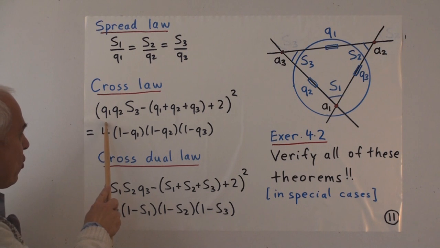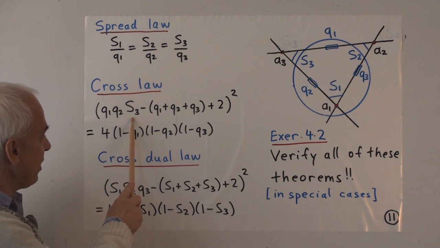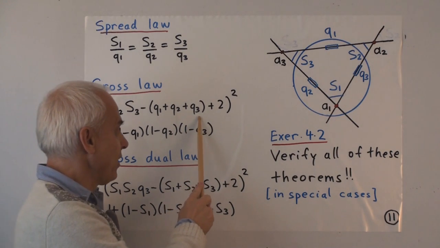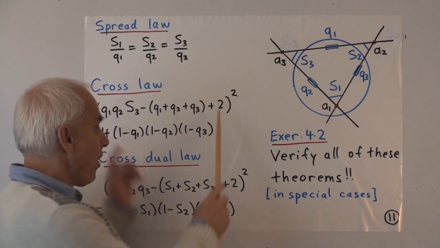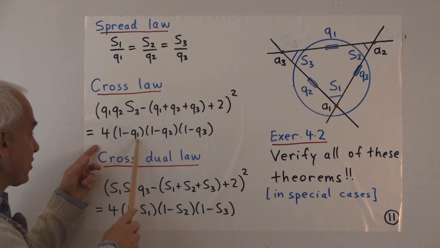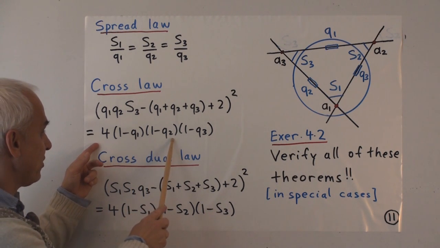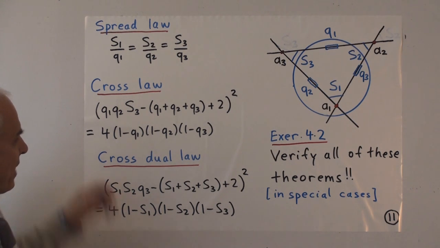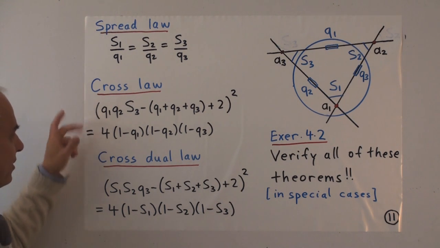And it says Q1 times Q2 times S3 minus the sum Q1 plus Q2 plus Q3 plus 2, all of that squared, is 4 times 1 minus Q1 times 1 minus Q2 times 1 minus Q3. And that's actually just one of 3 cross laws.